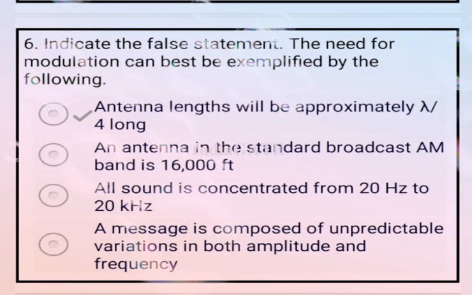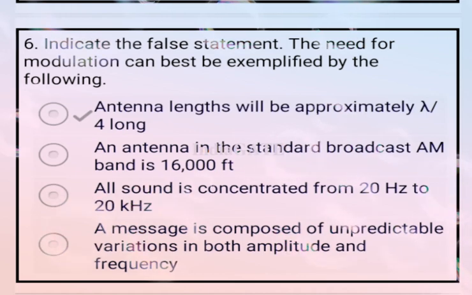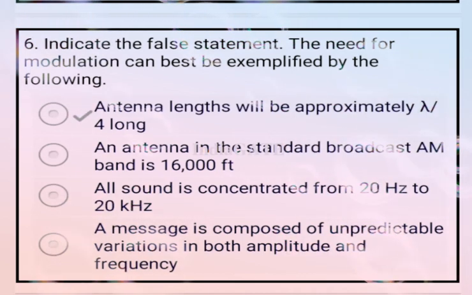Option C, all sound is concentrated from 20 Hz to 20 kilohertz. And option D, a message is composed of unpredictable vibration in both amplitude and frequency. So here option A is incorrect, that is antenna length will be approximately lambda by 4 long.